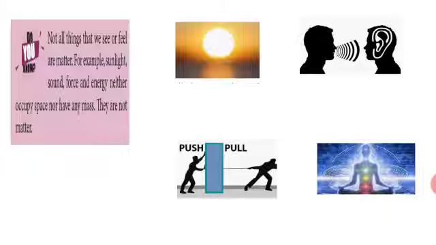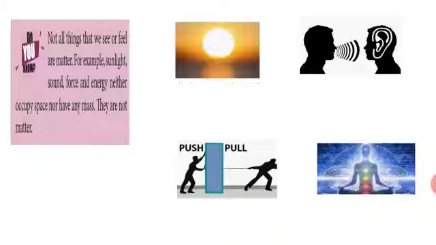In science, you might have learned that everything is made of matter. Matter has mass and occupies some volume. But heat, light, sound, force and energy do not have measurable mass and cannot be contained in any volume. Matter can be converted into energy.